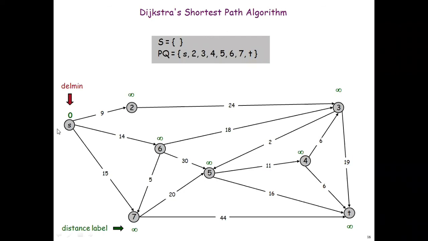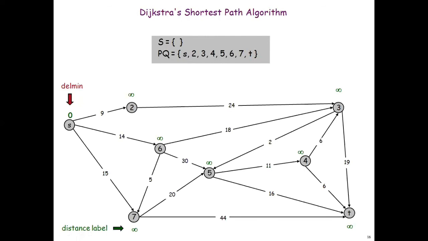In this case, you can see the vertices are S, 2, 3, 4, 5, 6, 7, T. So the source and the remaining vertices. What I should do using Dijkstra's algorithm is find the minimum distance from S to 2, S to 3, S to 4, S to 5, S to 6, S to 7 and S to T. So I should calculate the minimum distance from the source vertex to all the remaining vertices.